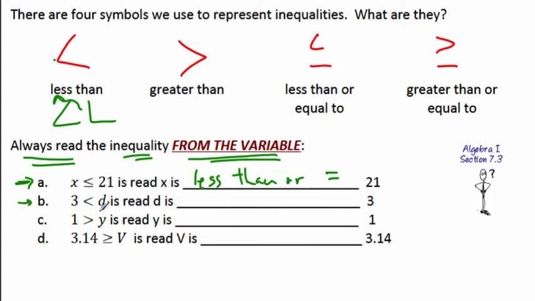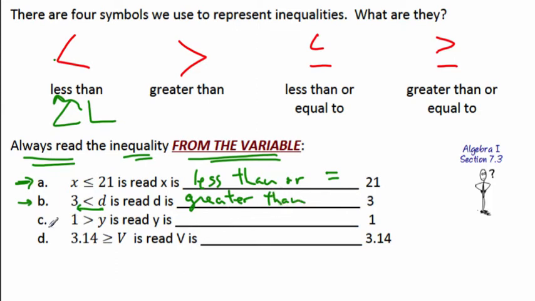Okay, you read it from the variable. So we're going to start here, and we're going to go this way this time. So instead of saying 3 is less than D, we're going to read it as D, and look, the alligator's eating the D, okay, or Pac-Man, or the whale, or whatever you learned, the fish. D is bigger than 3, so I'm going to write D is greater than 3.